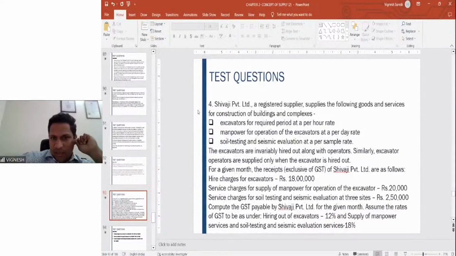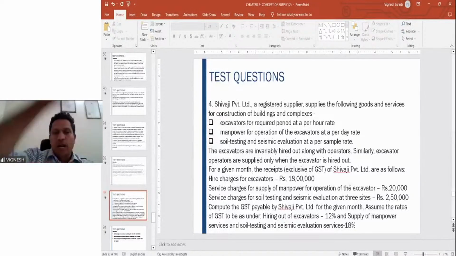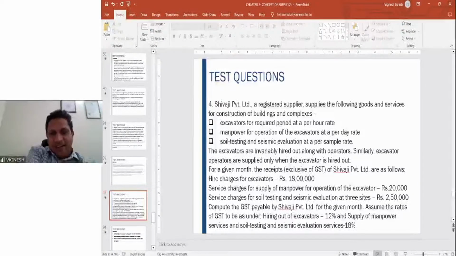Shivaji Private Limited, a registered supplier, supplies the following goods and services for construction of buildings and complexes: excavators for required man period at a per hour rate, manpower for operation of excavators at a per day rate, soil testing and seismic evaluation at a per sample rate. Excavators are invariably hired out along with the operators, because if the excavator comes, you can't be expected to ride that excavator. It's not some car. So usually it is given along with the operators.